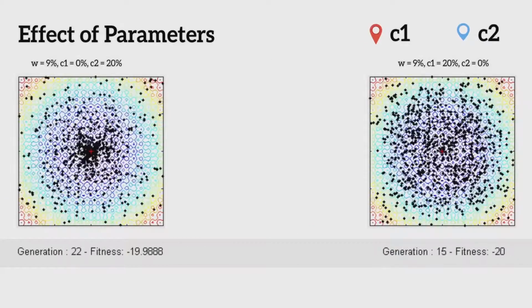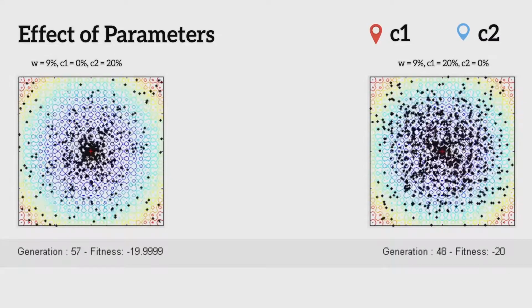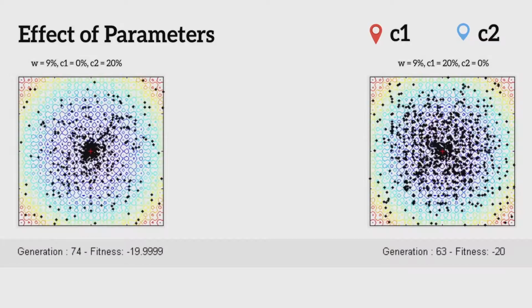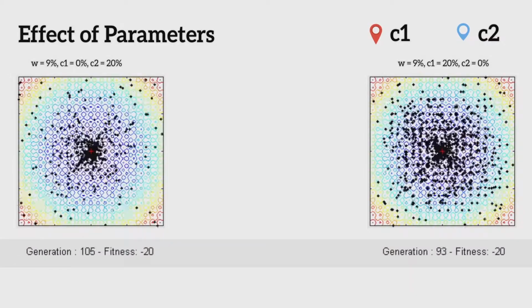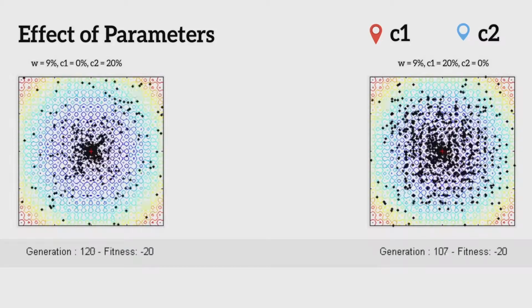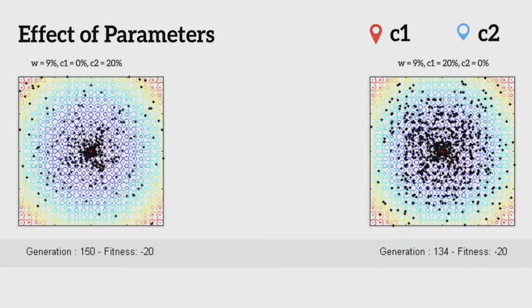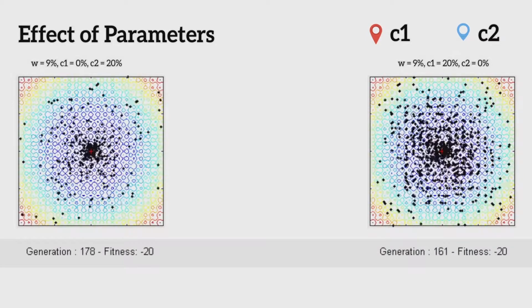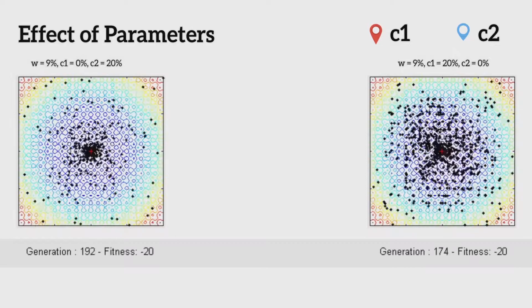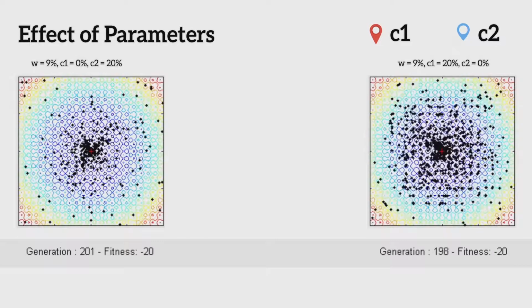Now, let's look at the effect of the cognitive or personal and the swarm parameters. As you can see, in the first case where the cognitive parameter is 0, the particles tend to show more of a swarm mentality, preferring to move towards the global best and showing more convergence. However, in the second case where the social parameter is 0, particles tend to prefer searching in the region covered by their personal best, showing less convergence.